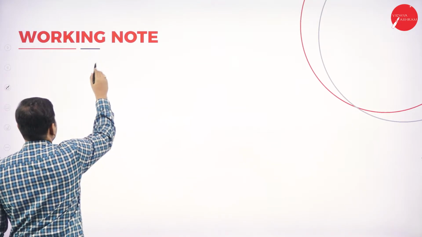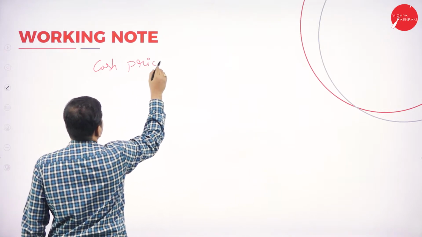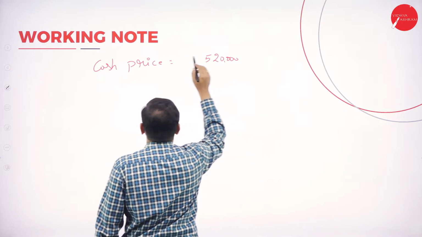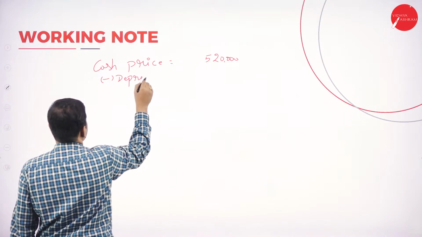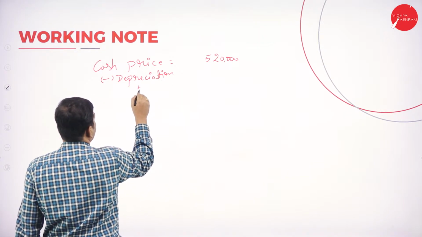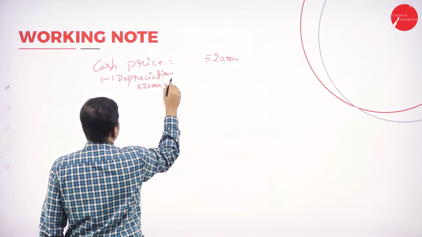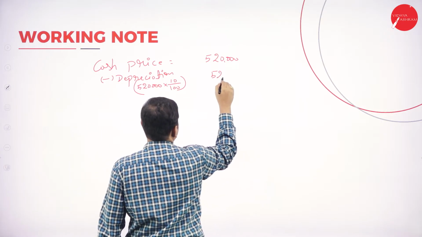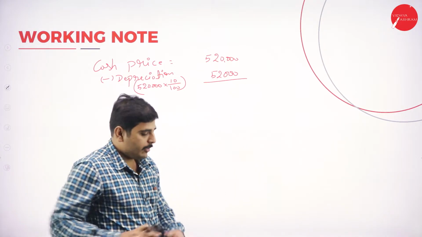So cash price equals 5,20,000 minus depreciation, so it is 5,20,000 into 10 by 100. So it is 52,000. That means every year you should deduct 52,000 only as a straight line method.